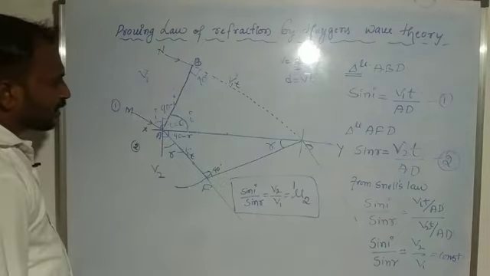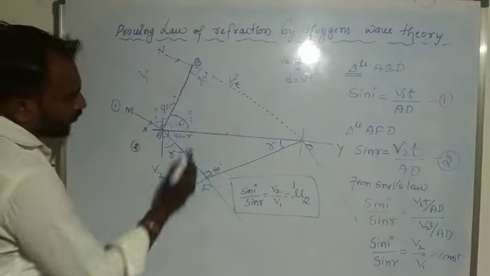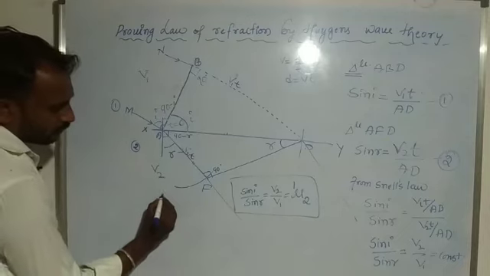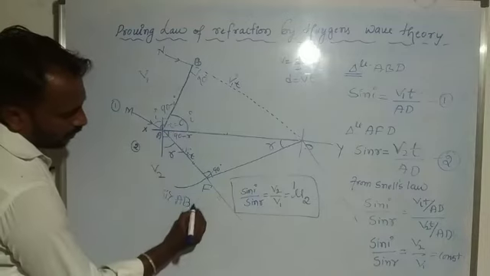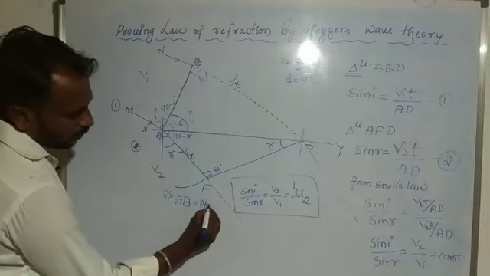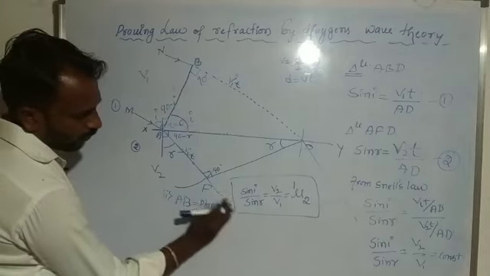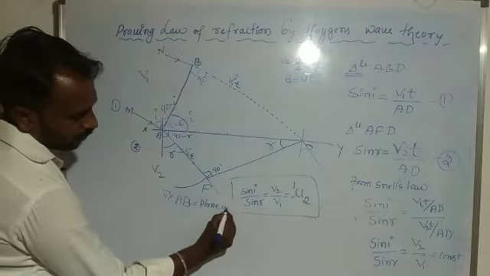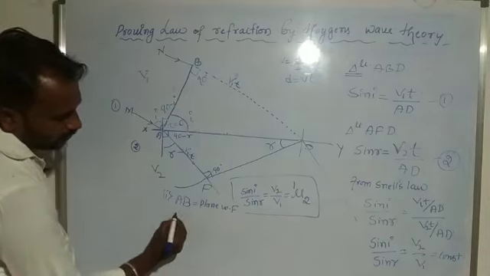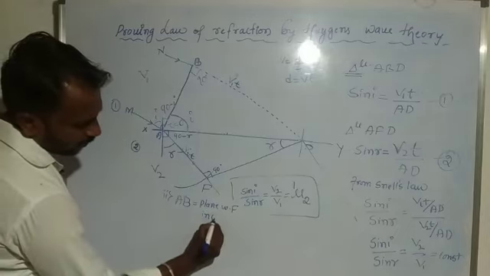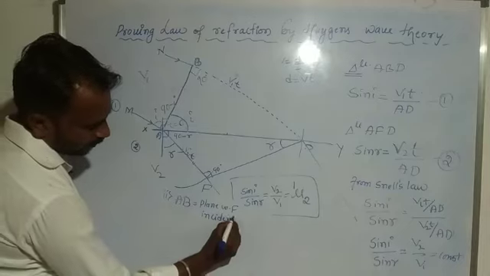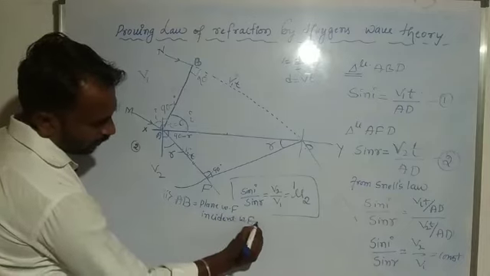So here AB is the plane wavefront, the incident wavefront.